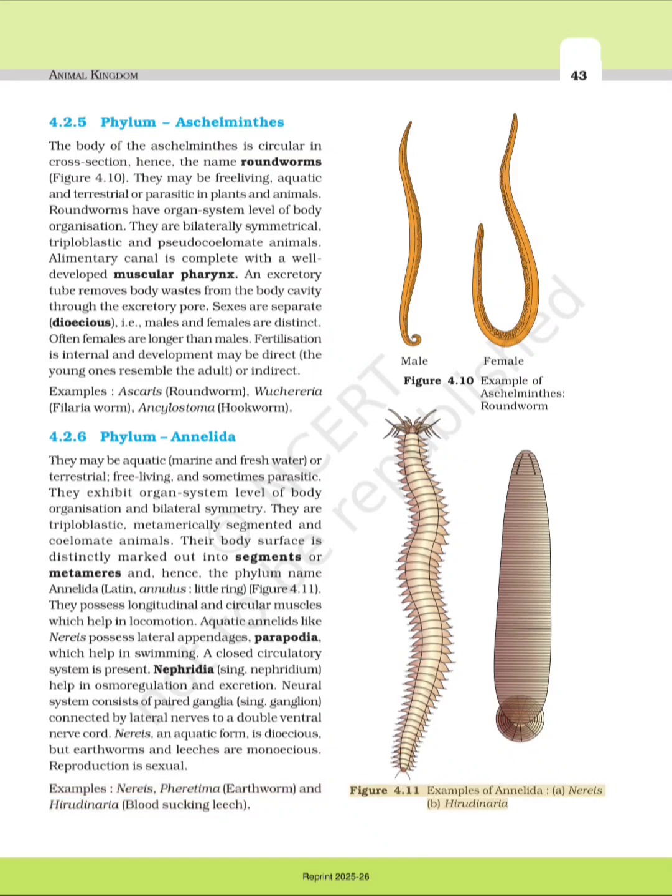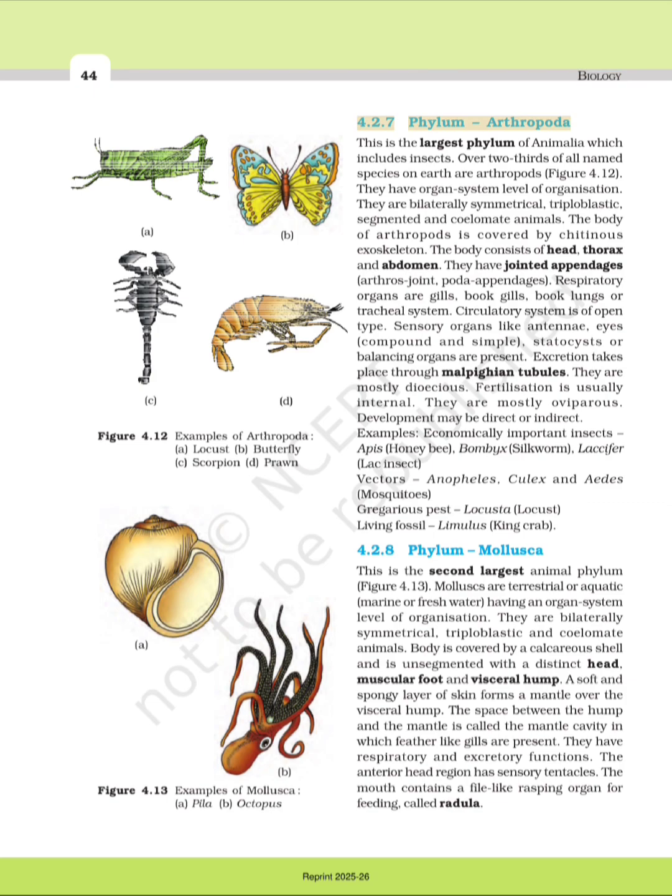Figure 4.11: Examples of Annelida. A. Nereis. B. Hirudinaria. Male, female. Figure 4.10: Example of Aschelminthes, roundworm. 4.2.7 Phylum Arthropoda.